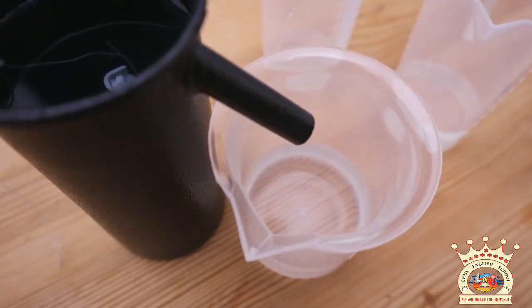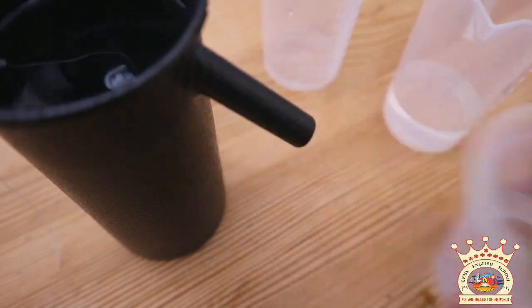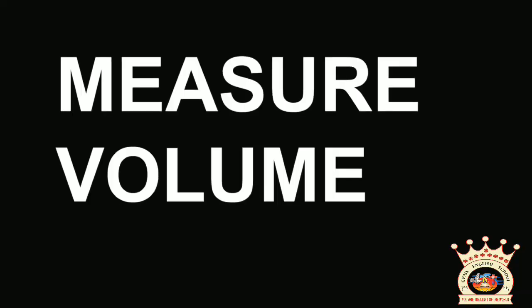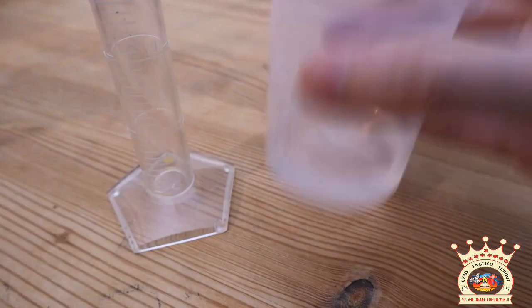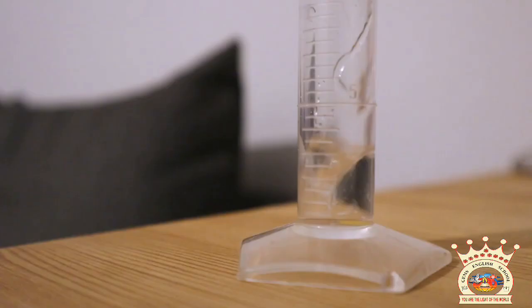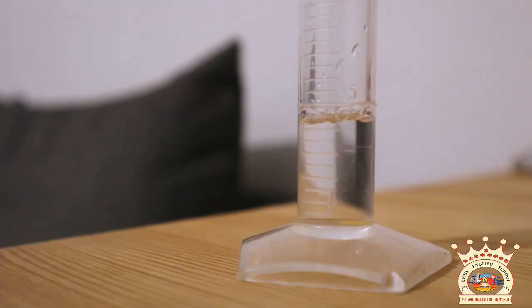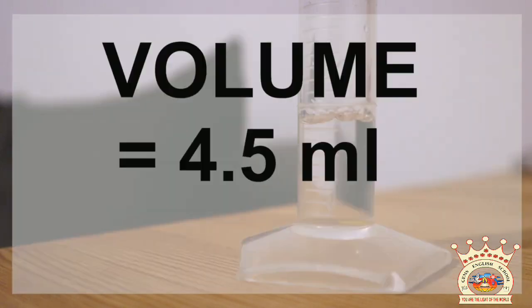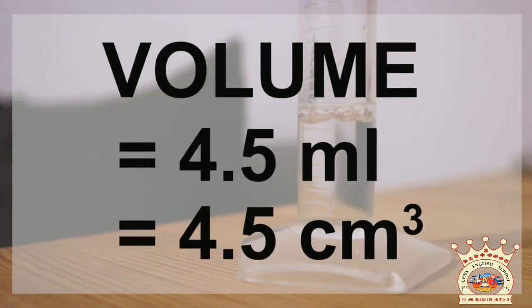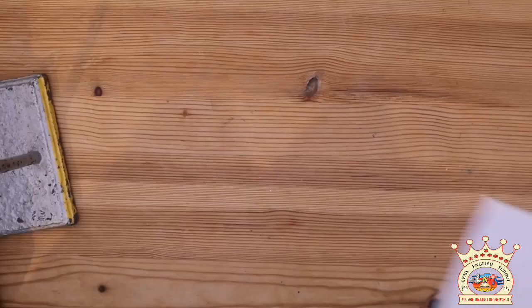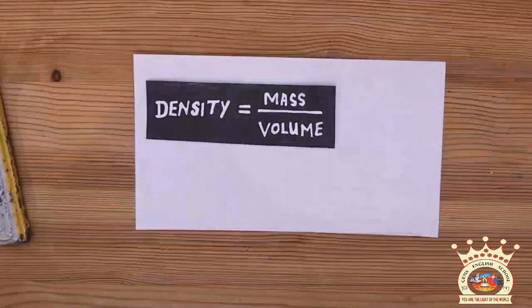Then you can see some water displaced through the spout, and measure the volume of displaced water with the help of a measuring cylinder. Then volume equals 4.5 cubic centimeter.